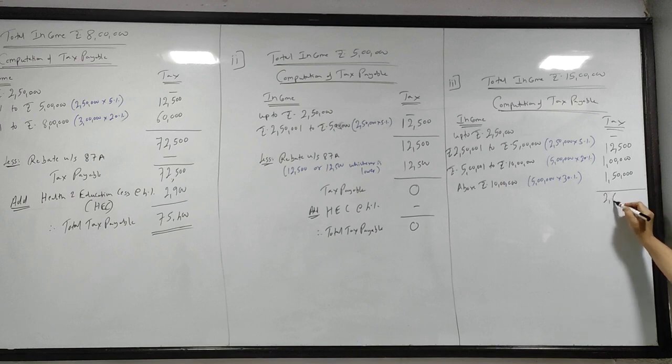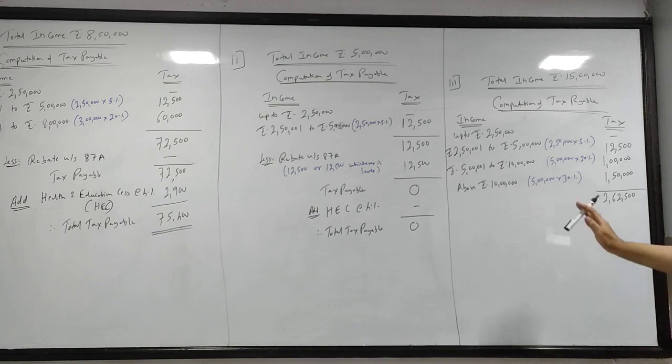Take the total, this is 262,500. Getting the difference, guys?